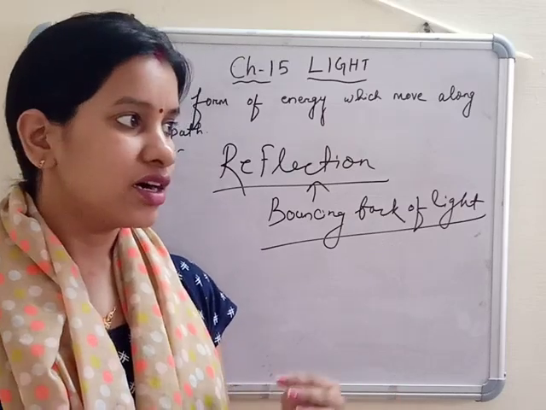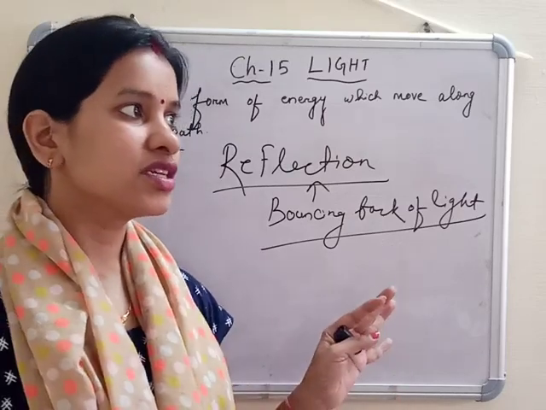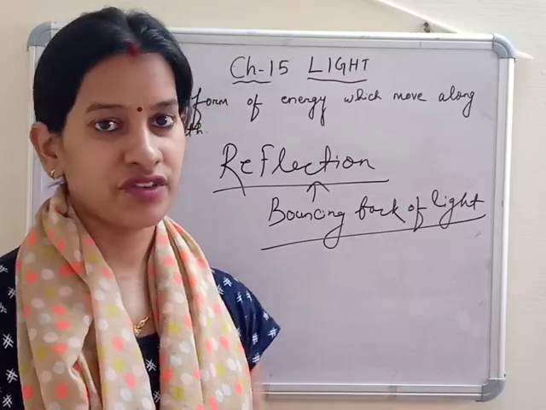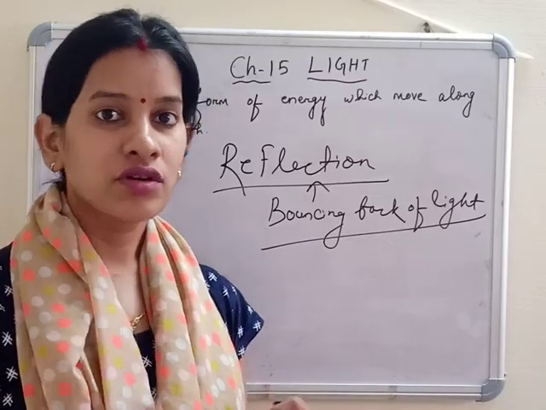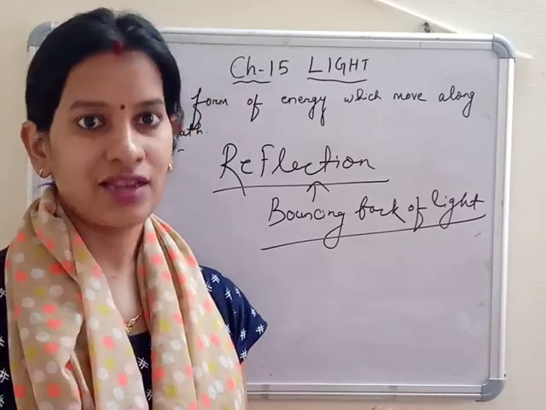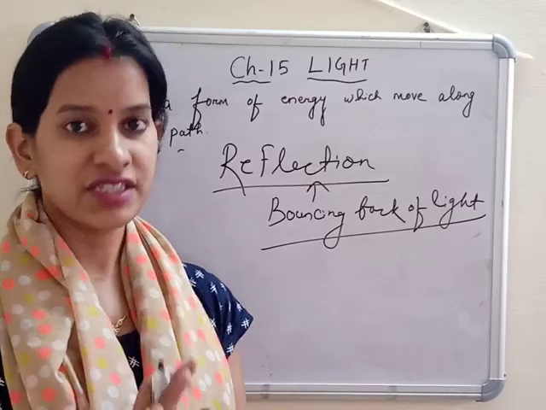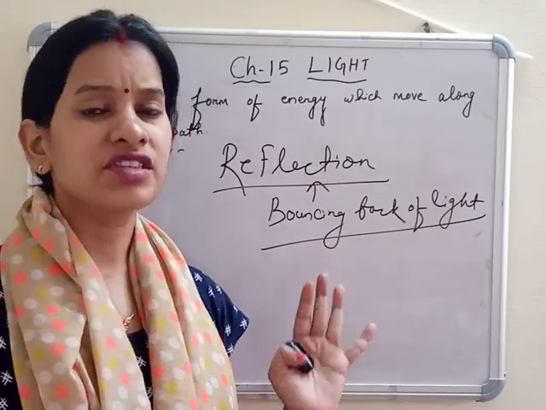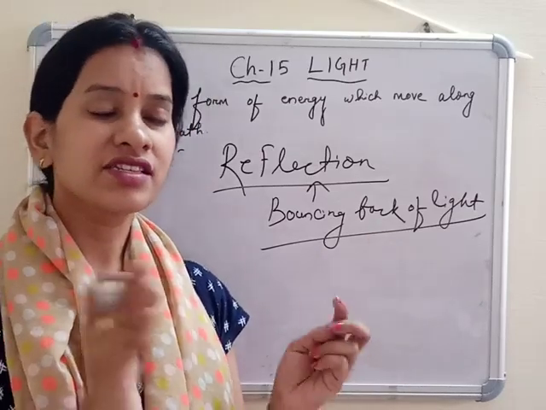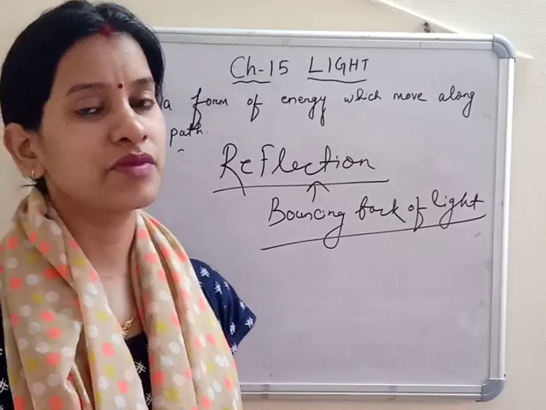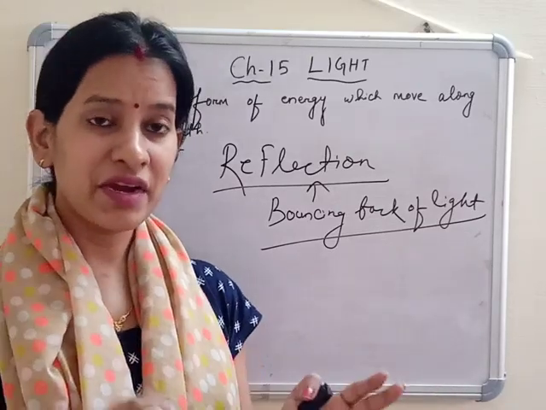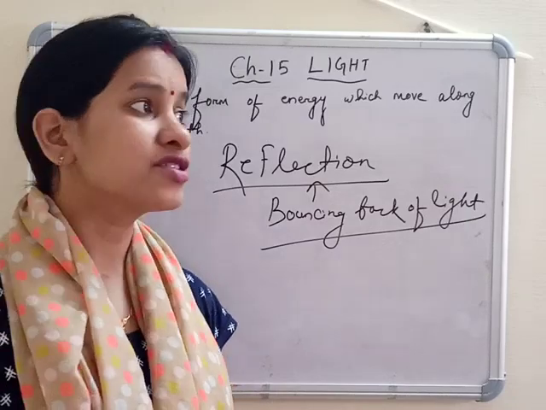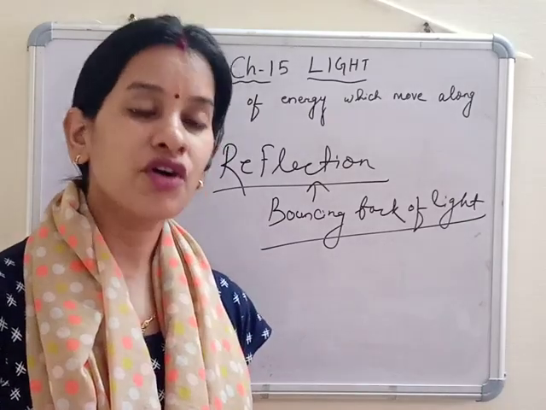If you take water or a smooth surface, a spoon or any shiny utensil, reflection is happening there as well. Actually, on many surfaces reflection is happening, but on some surfaces the reflection is more and on some it is less, depending upon the type of surface, whether it is smooth, shiny or rough.